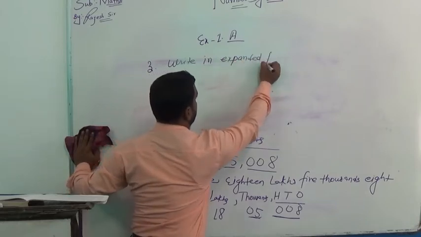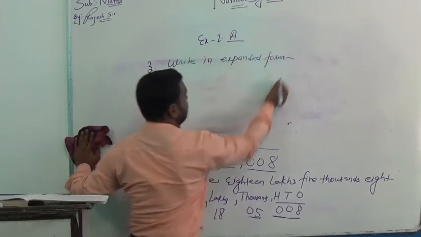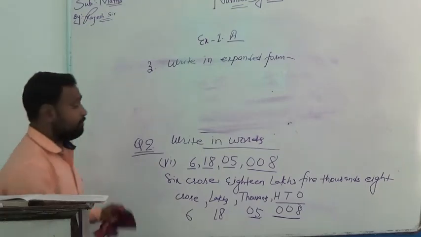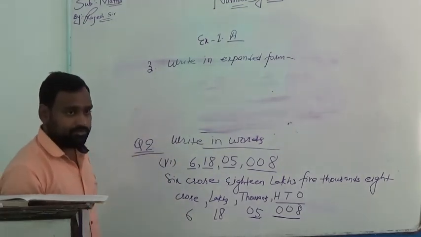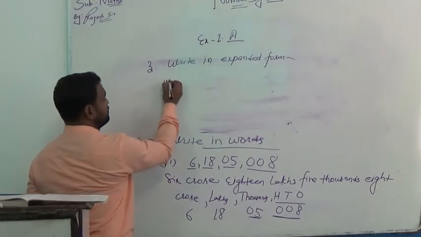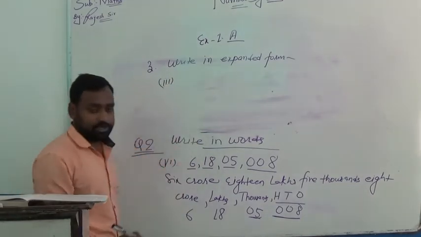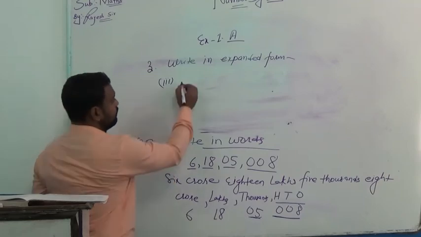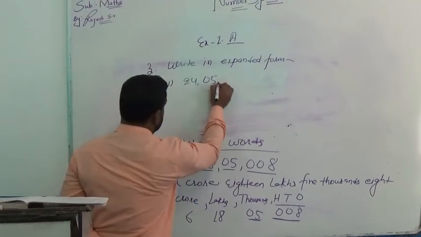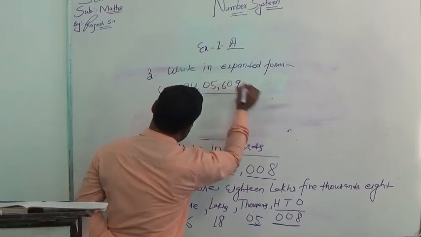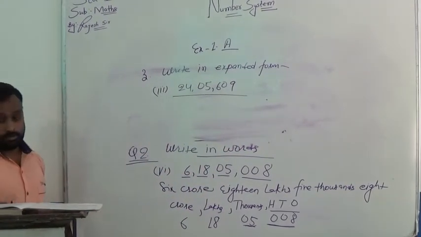For your help, I am solving here question number 3, that is 24,05,609.